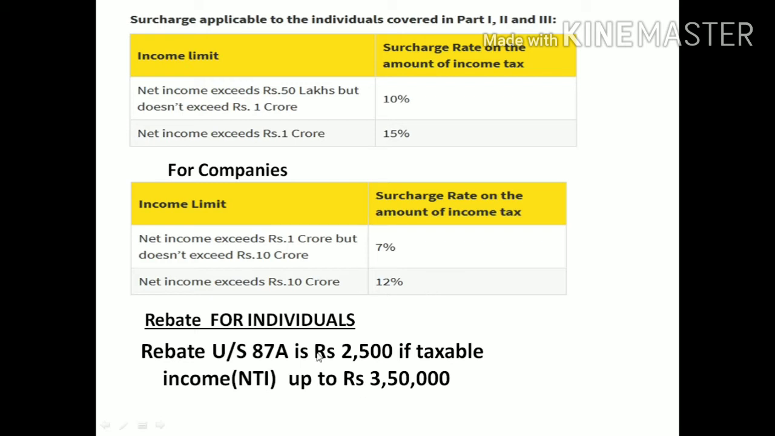Okay, then you put the rebates. It's applicable only for individuals. The rebate under section 87A: they can get a rebate of rupees 2,500, if the taxable income is up to 3,50,000. If it is more than 3,50,000, it is not possible to claim.